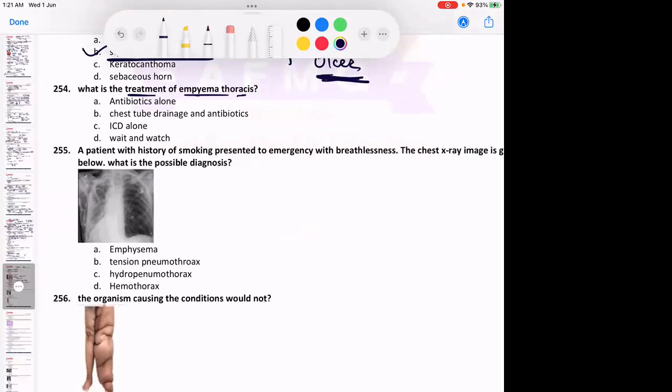That means empyema, that is pus. Okay, pus in the thoracic cavity. Very good. It should be chest tube drainage along with antibiotics.